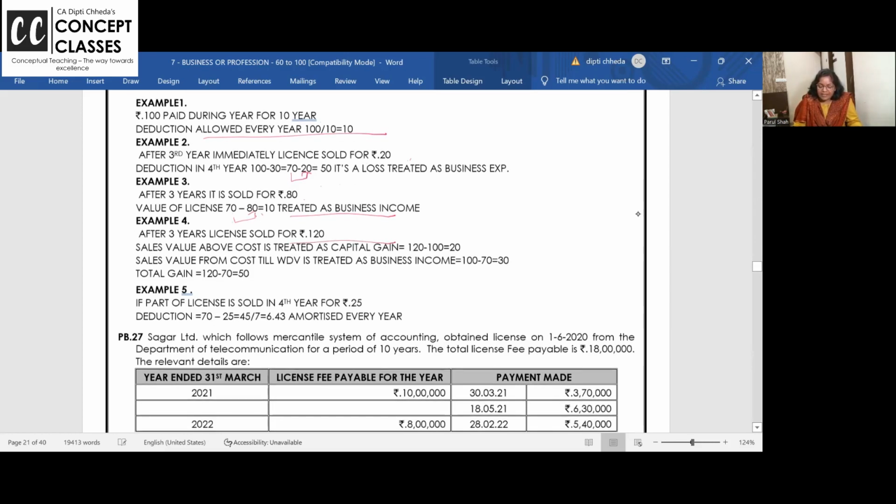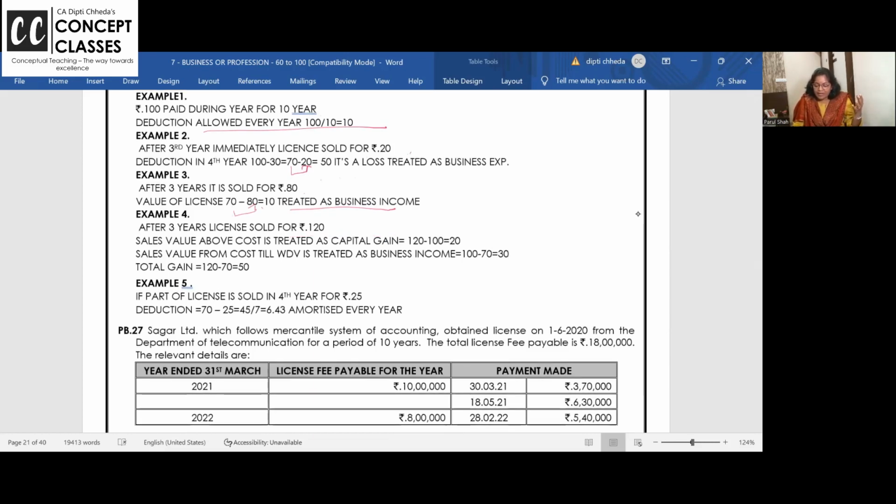After 3 years, license is sold for 120. Original cost was 100. Above the original cost, profit is capital gain. And 170. Total profit is 120. My license is sold, which was of 70 rupees. So 50. But in 50, 20 rupees is capital gain above 100. And 30 rupees is your business.